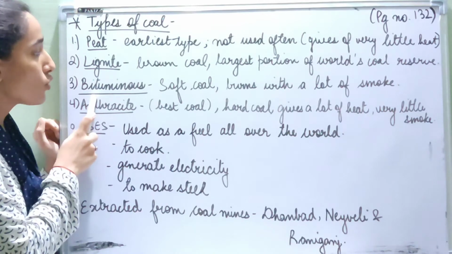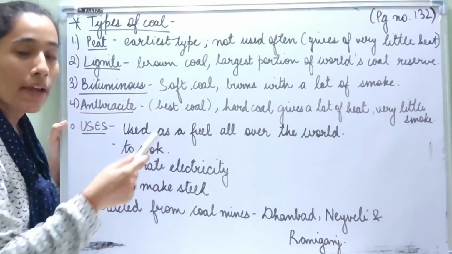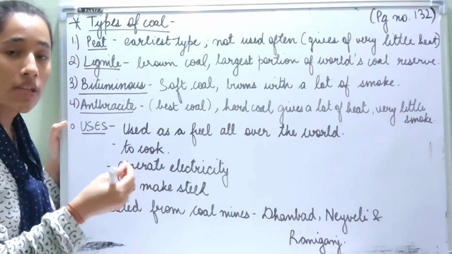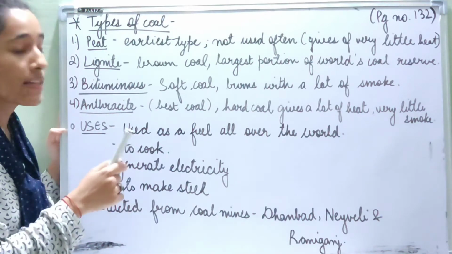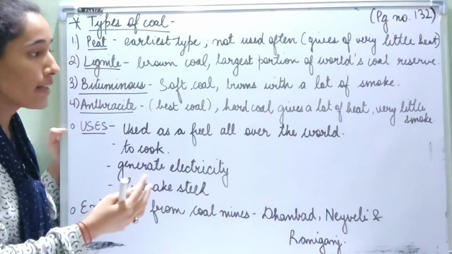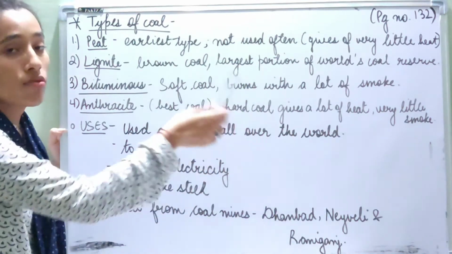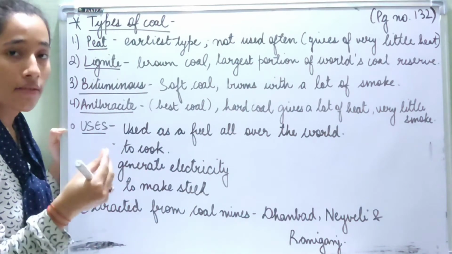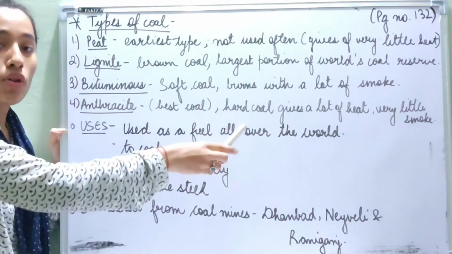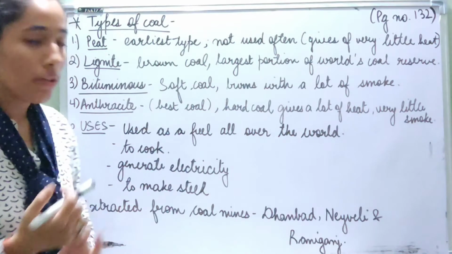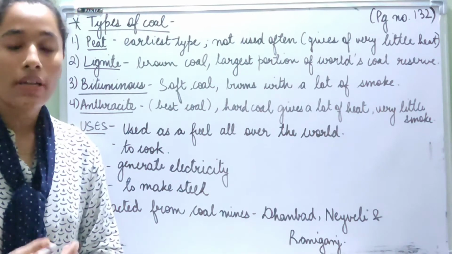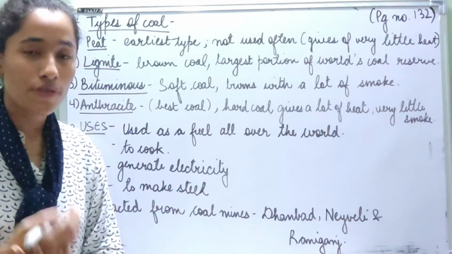Bituminous is also known as soft coal, and when it is burned, it gives out a lot of smoke. And lastly, anthracite is said to be the best type of coal there is. Why? Because it gives out a lot of heat and very little smoke, and it is also known as hard coal.